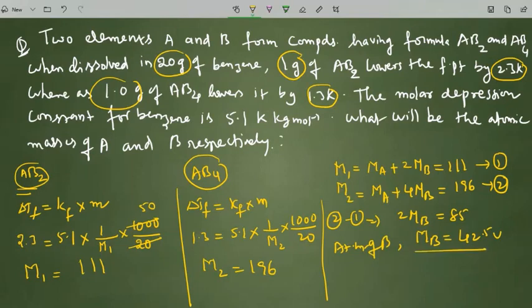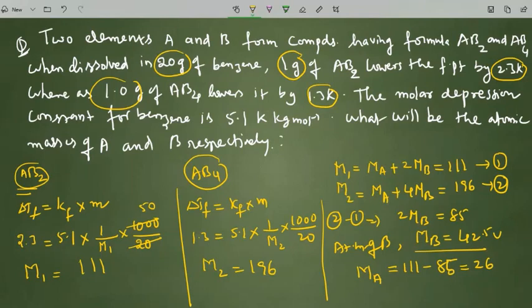At the same time, when we substitute the atomic weight of B in the first equation, then MA equals 111 minus 2 into MB, which is 85. If you substitute, you will get 26.